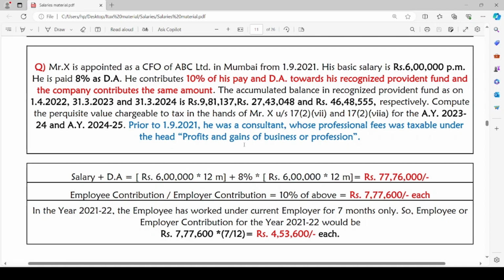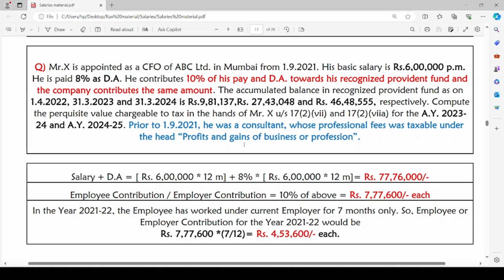So Mr. X is CFO of ABC Limited from 1st September 2021. His basic salary is 6 lakh per month and 8% is DA. 10% of his basic salary plus DA is his contribution towards the recognized provident fund. The same amount which the employee Mr. X is paying towards the recognized provident fund is also contributed by his employer, that is the company ABC Limited.